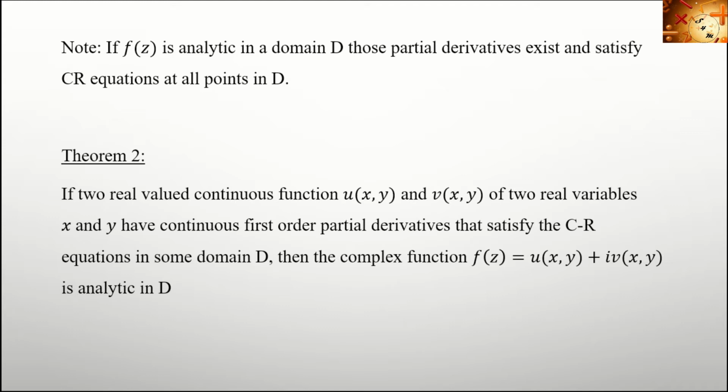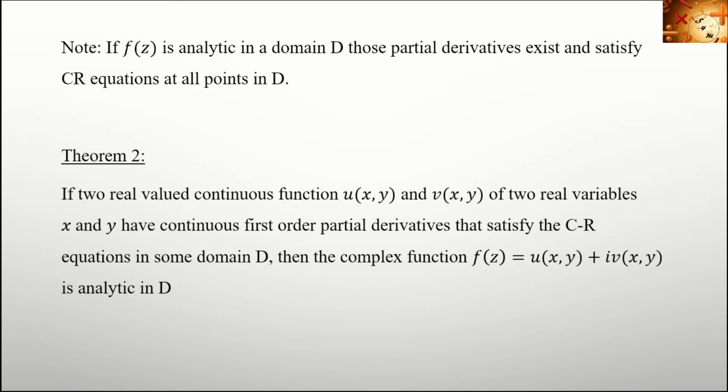Next one, this is the sufficient part of the theorem. That is, if two real valued continuous functions u and v of two real variables x and y have continuous first order partial derivatives that satisfy the CR equations, then the complex function is analytic in D. Which means if a complex function f of z equal to u plus iv, with u and v continuous and having first order partial derivatives, satisfies the CR equations, then the given function is analytic.